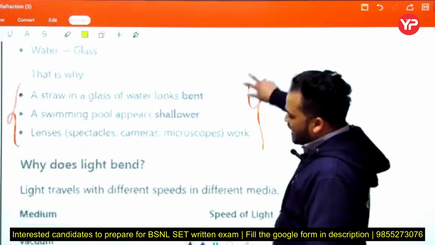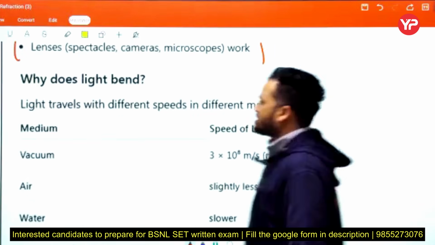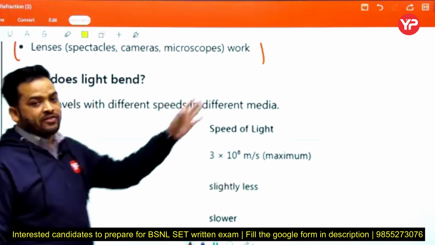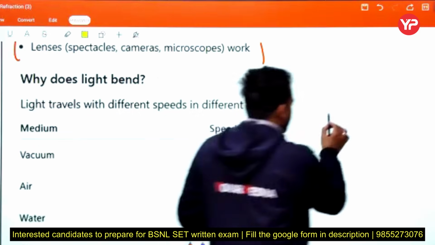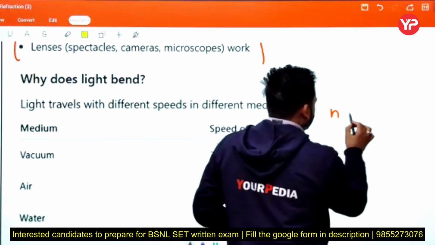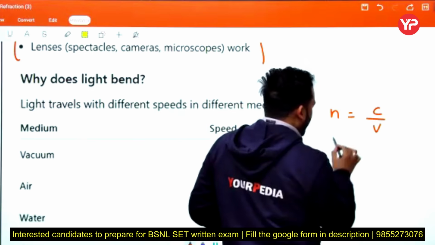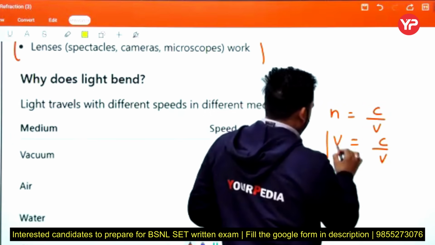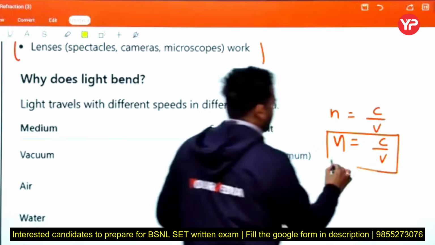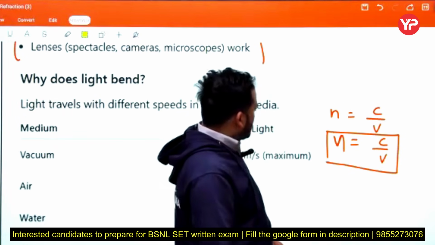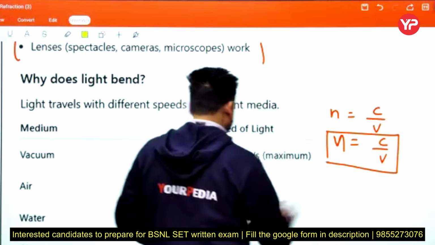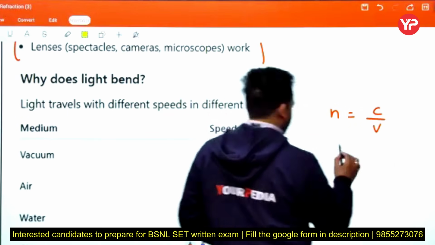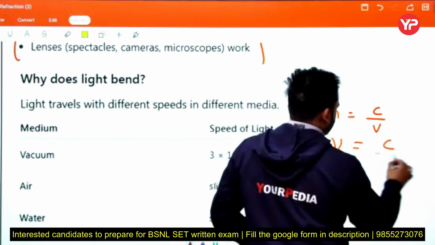Why does light bend? Light travels with different speed in different media. How? See, n equal to c upon v. So here we write v equal to c by n.